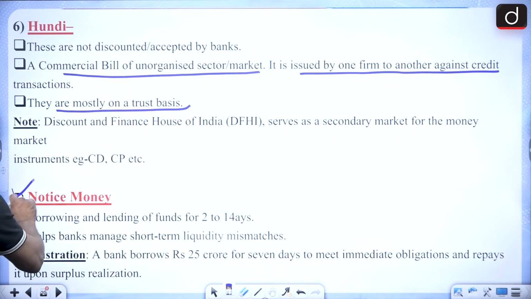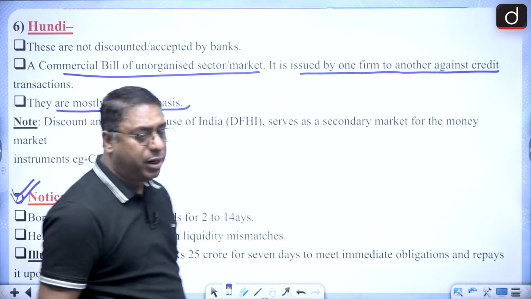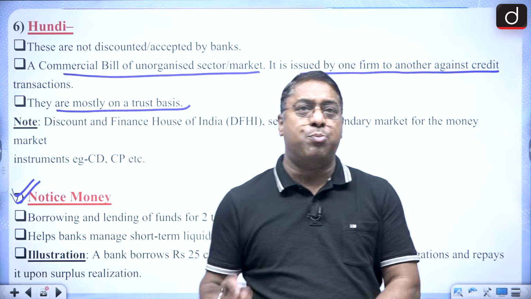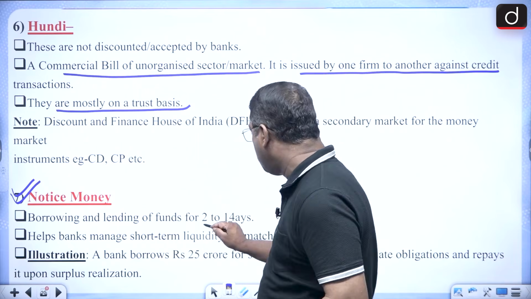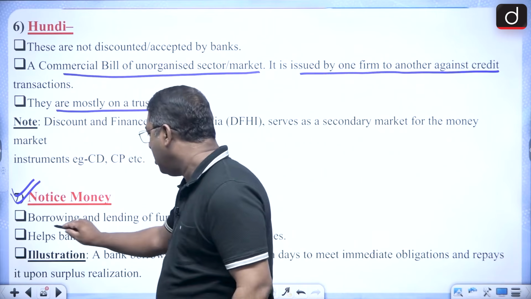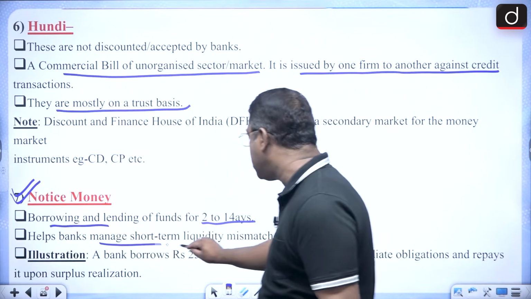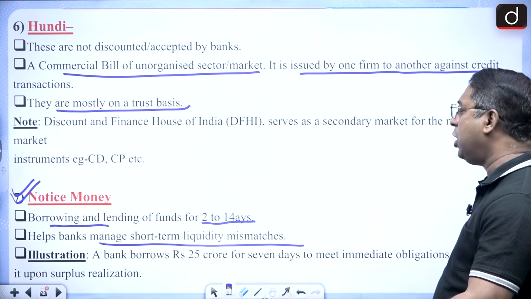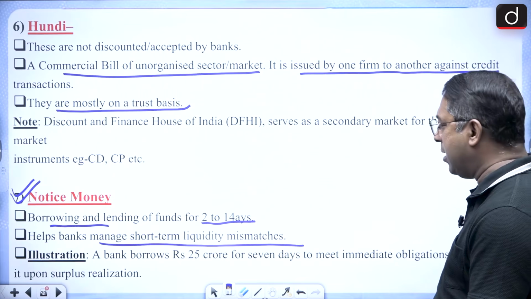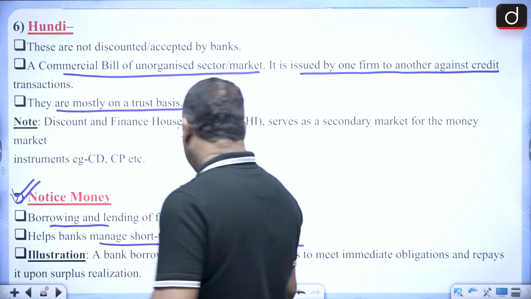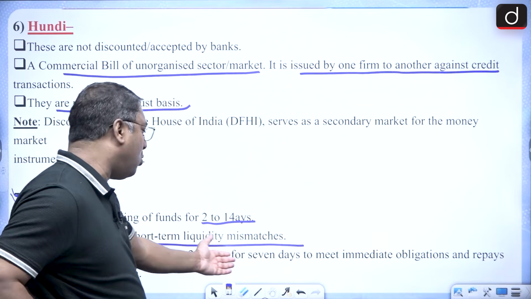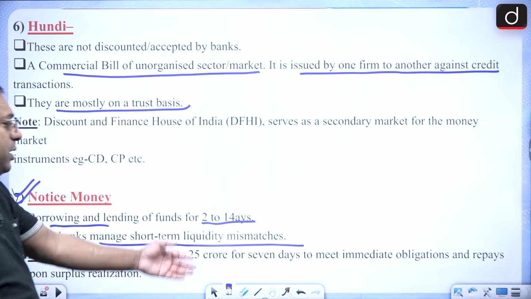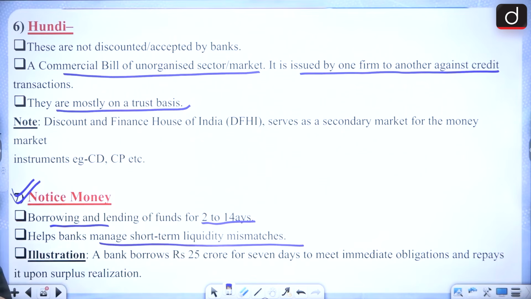Now very important is notice money. Remember it: notice money is borrowing and lending of funds for 2 to 14 days, and it helps banks to manage their short-term liquidity mismatches. That means the bank can borrow like 25 crores for 7 days to meet its immediate obligation and repay it upon surplus realization.